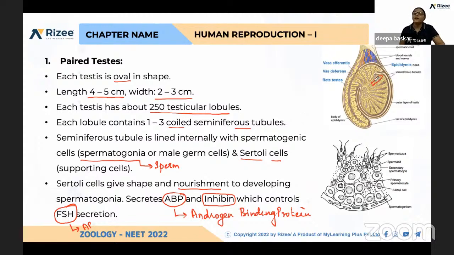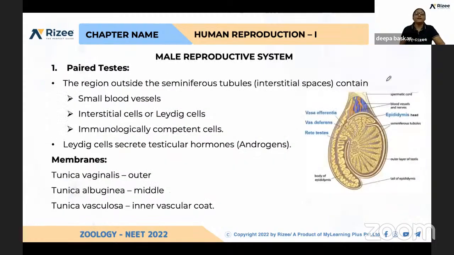Okay, and apart from that, this is a lobule. So seminiferous tubules are present. In between, the region outside the seminiferous tubules, that is, these yellow lines you can see, and in between the light brown shade, right? Those are the regions which do not have seminiferous tubules. So that space is called the interstitial space. This interstitial space is filled with Leydig cells, and small blood vessels are also present. And what is the role of these Leydig cells? These Leydig cells produce androgens, mostly testosterone.